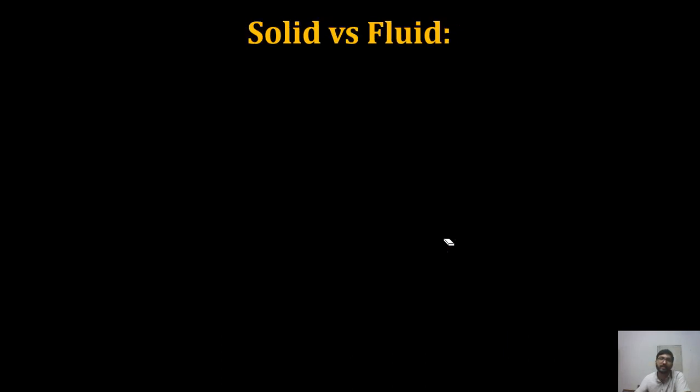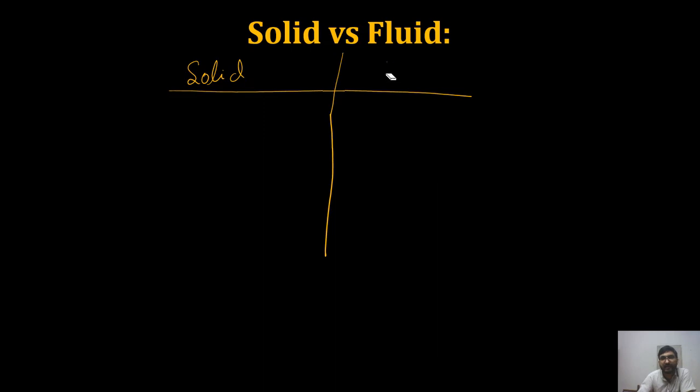Okay. So now my dear friends, let us observe what will happen when various loads are applied in case of solid and fluid, right? So let us consider a solid here, and I have a fluid here, and now I am applying a tensile load.